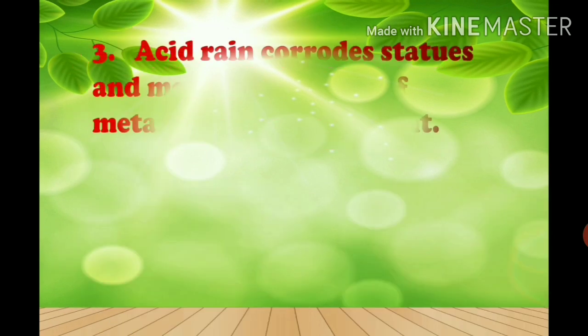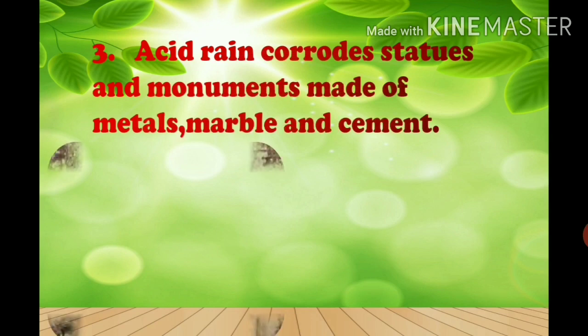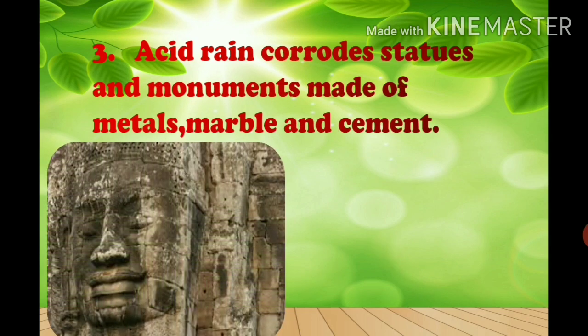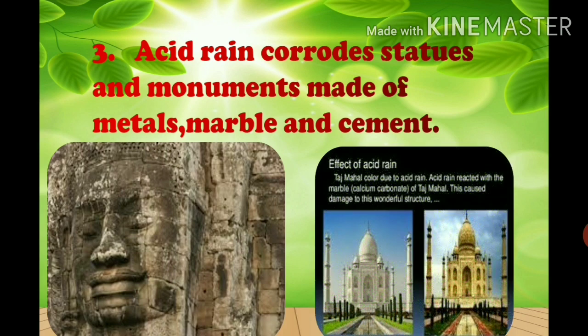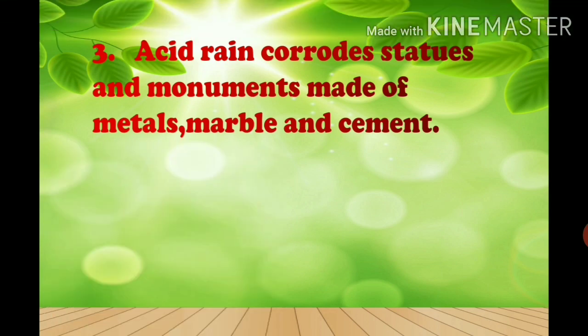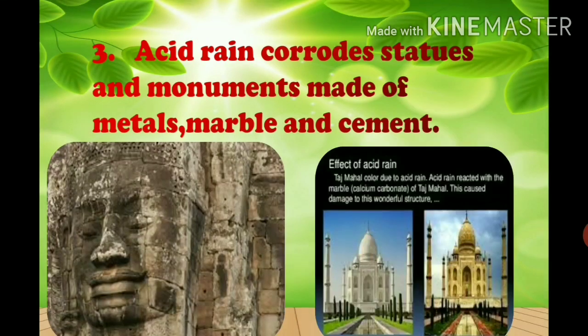Now, acid rain also corrodes statues and monuments made of metal, marble and cement. See in this picture, this is a monument which is deteriorating day by day because of acid rain. Most of you must have seen the Taj Mahal. When the Taj Mahal was built, it was pure white in color. But now if you see the Taj Mahal, it is pale yellow in color because the acid rain reacts with the marble and it changes its color.